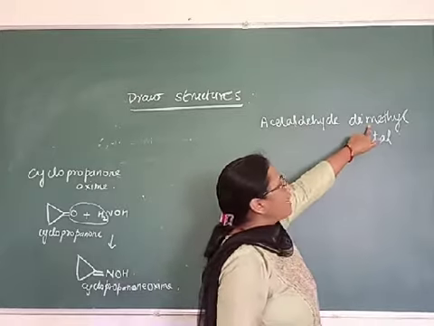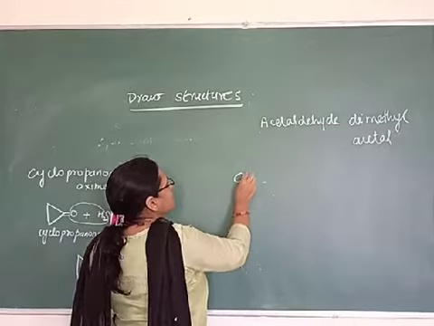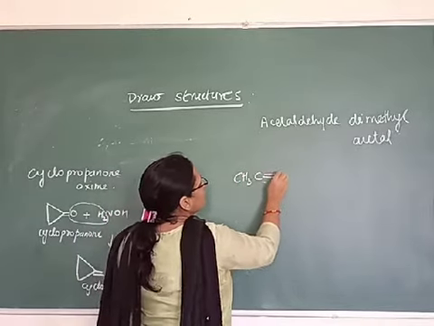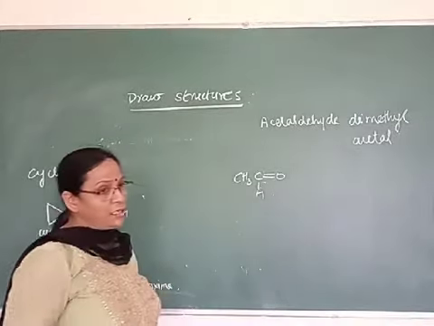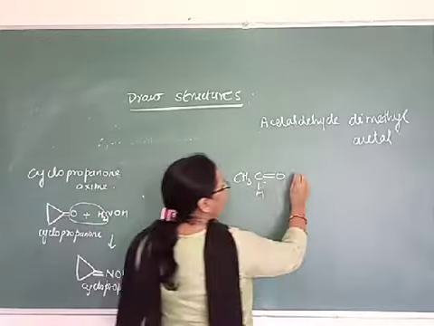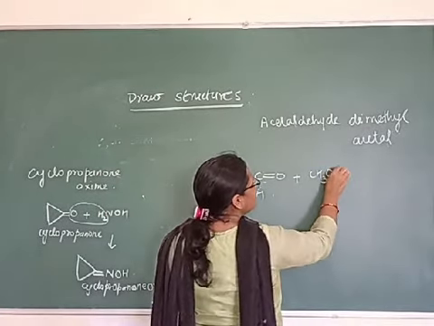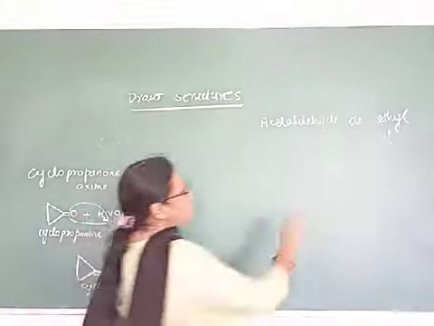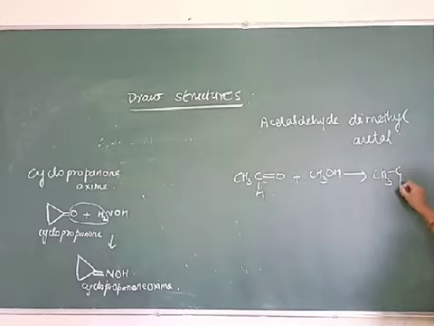So here we have to treat it with methyl alcohol. Acetaldehyde is CH3CHO. Acetaldehyde is the common name of ethanal. So when you treat it with alcohol, that is CH3OH, first of all what will happen? You will get here OCH3 and OH.